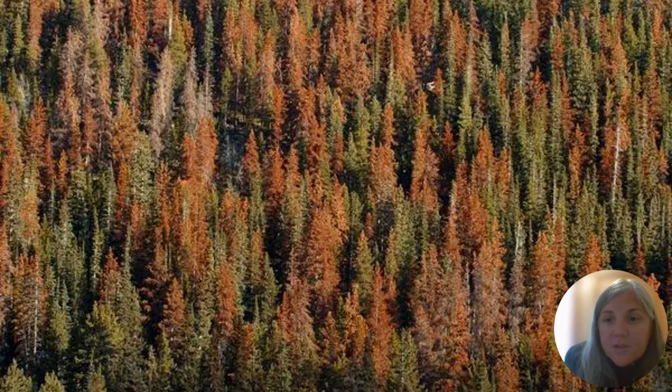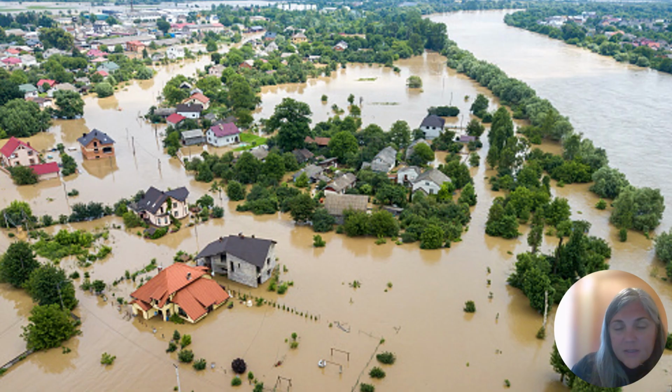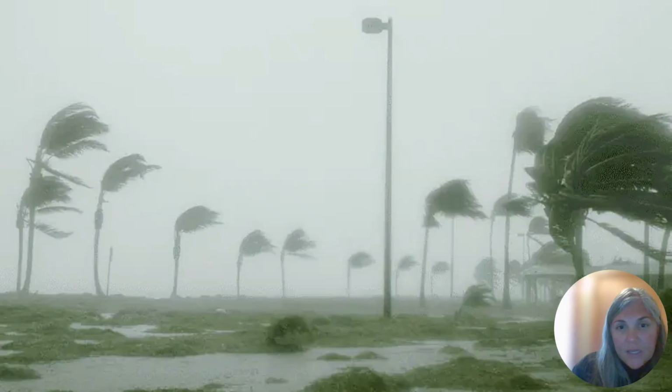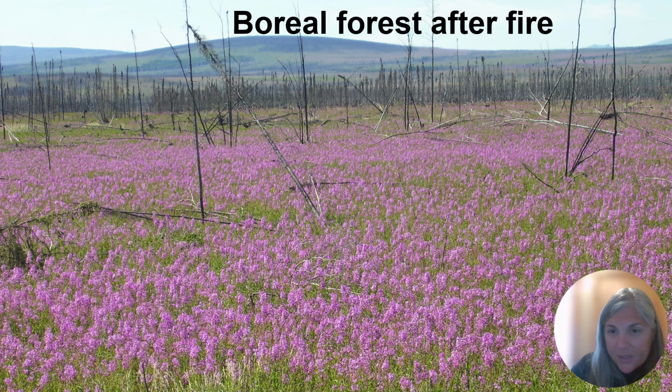And so I just wanted to show some examples of disturbance. So this is an insect outbreak, a bark beetle outbreak here in Colorado. Here's an example of flooding, can be another major disturbance. Hurricanes or tornadoes can also be another disturbance. And then I wanted to show you this one. This is actually a picture I took myself in northern Alaska.